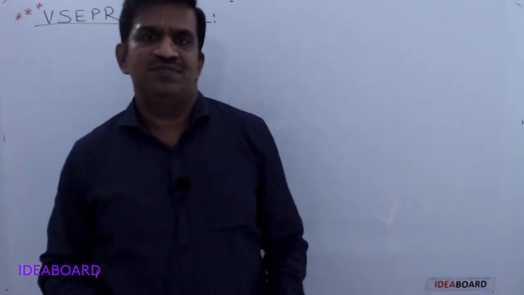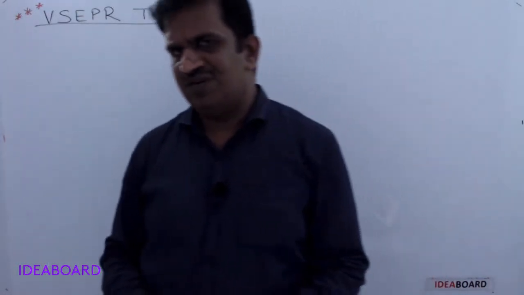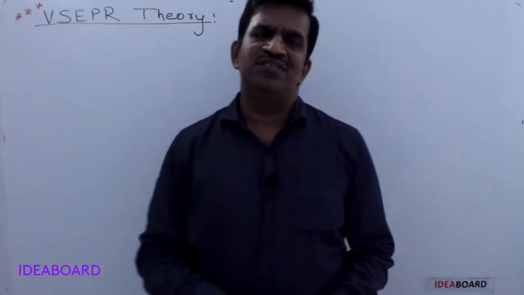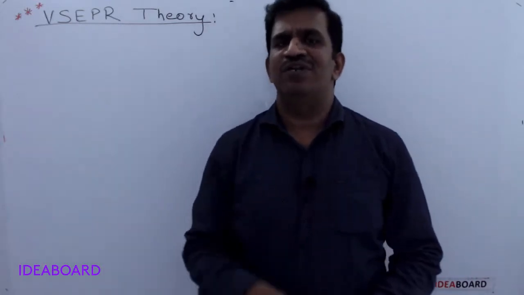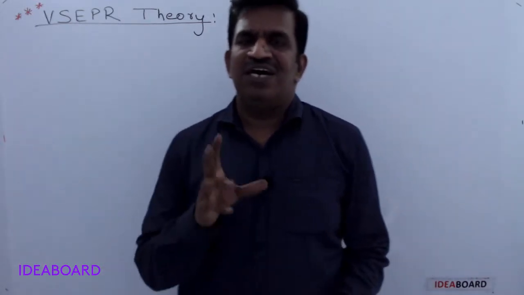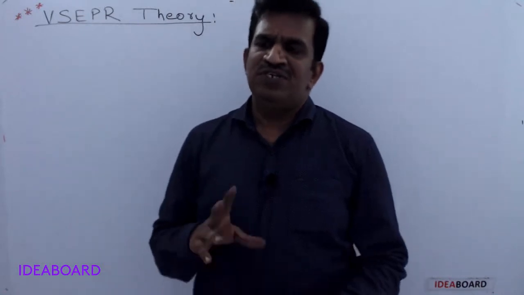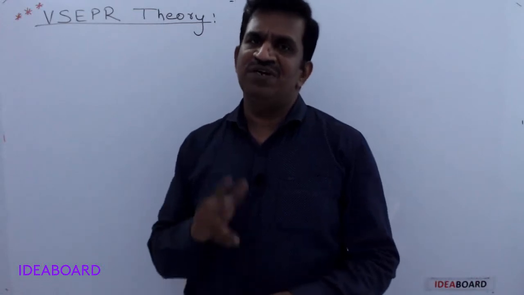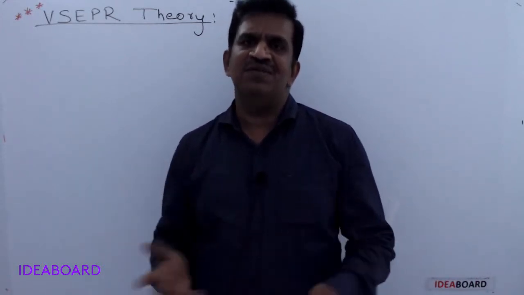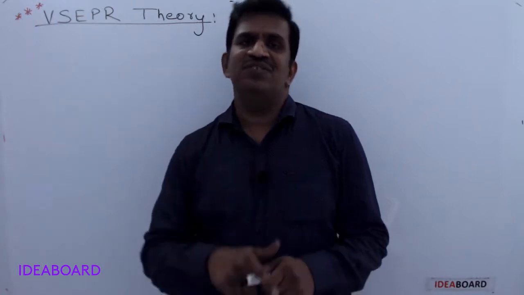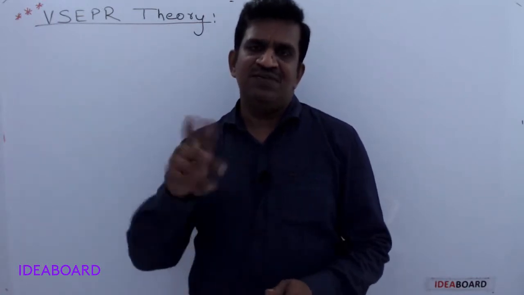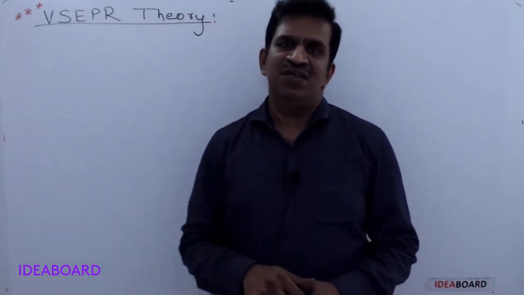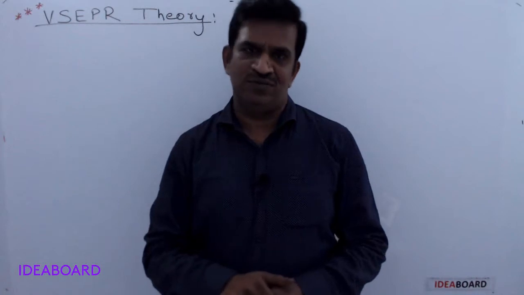Hi students, today we will discuss a very important theory for predicting bond angles and the shape of a molecule. We already have the hybridization concept to decide the shape, but for some molecules, because of the presence of different types of electron pairs, we get differences in the shapes and bond angles. So the hybridization concept is not able to explain the actual shape for a few molecules.